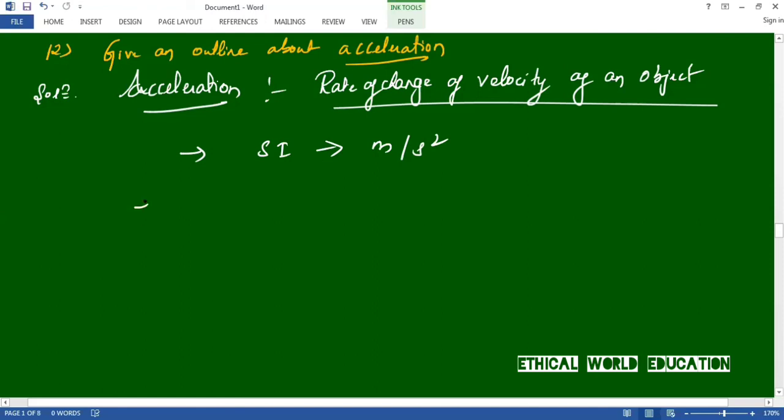And the next point is uniform circular motion.